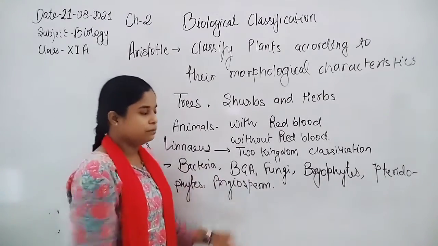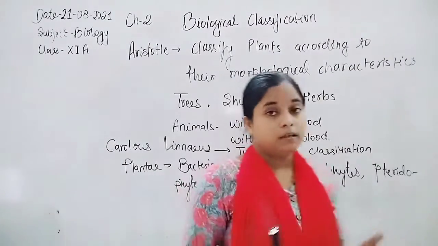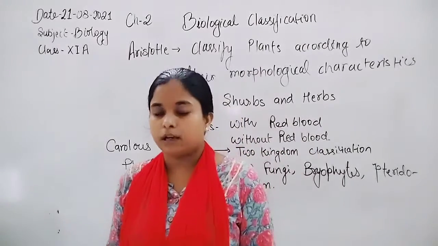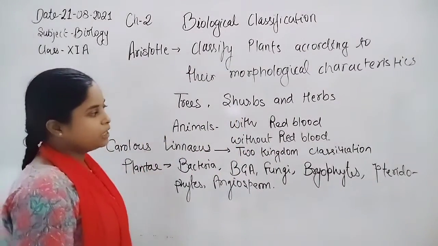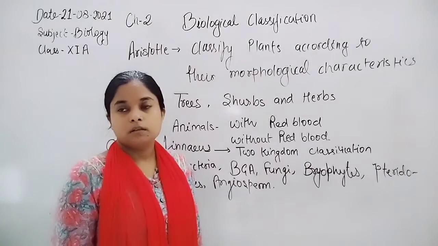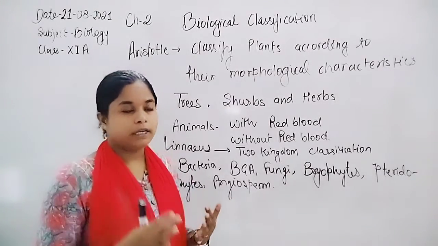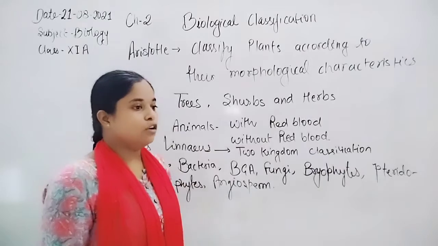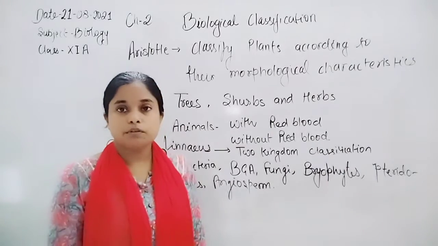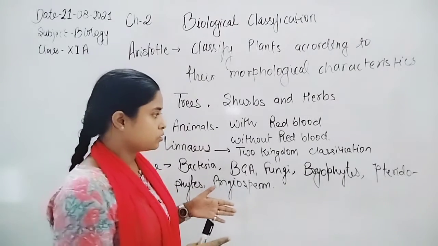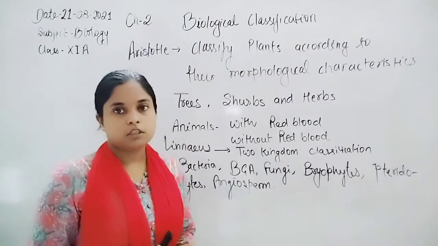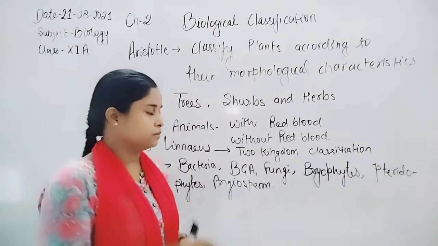The rest of the divisions or phyla were included into the Animalia. But the characteristic chosen by Carolus Linnaeus was mostly morphological, and there is need to classify organisms according to the mode of nutrition, cellular organization, and method of reproduction.